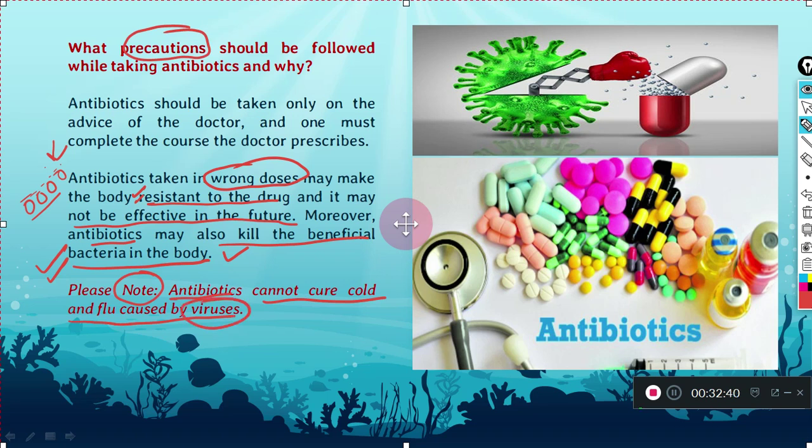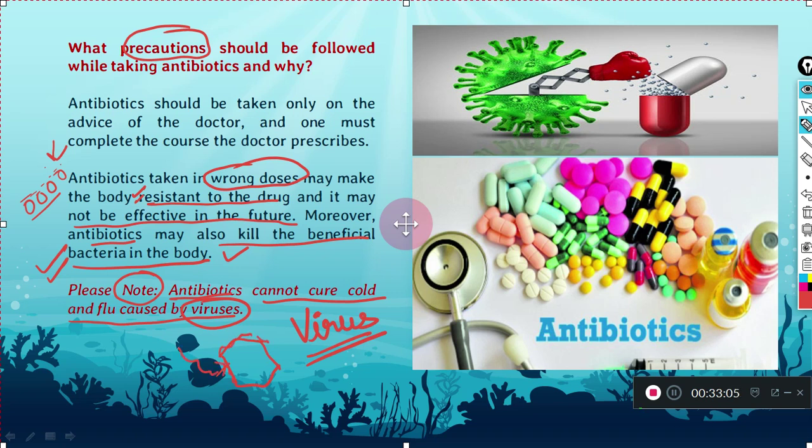Antibiotics work on the cell wall or membrane of the bacteria, but because a virus does not have any membrane, the antibiotic cannot destroy it. That is why antibiotics fail to stop these viruses.